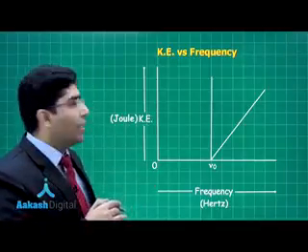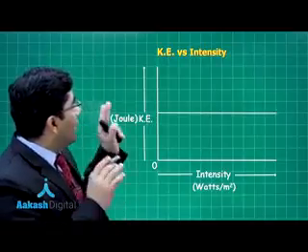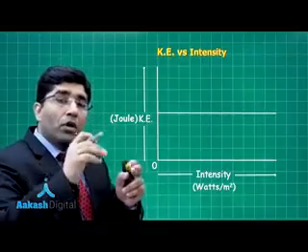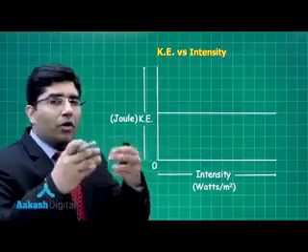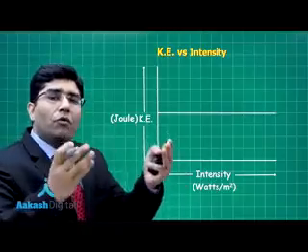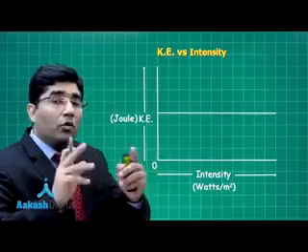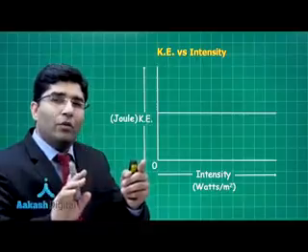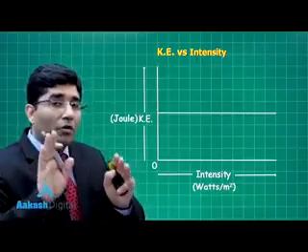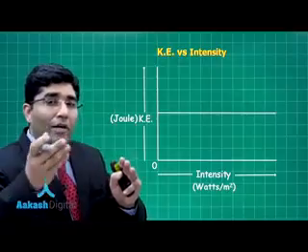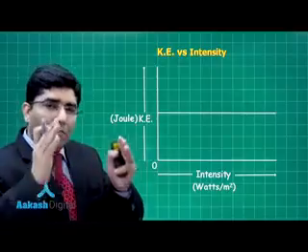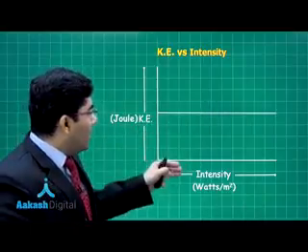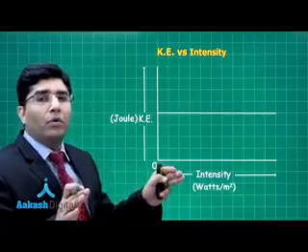Let's move on to the next graph. Now this graph is between the kinetic energy and the intensity. Intensity means you are radiating more photons. If you are radiating more photons, more electrons will come out. But you are not increasing the energy of a particular photon. That is again E is equal to h nu. We are not changing the frequency. If we are not changing the frequency, energy will not change. If energy will not change, then kinetic energy will not change. That's why we have a straight line here in this case. So if you increase the intensity, nothing will happen to the kinetic energy.